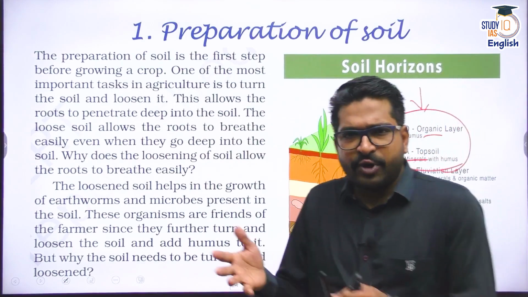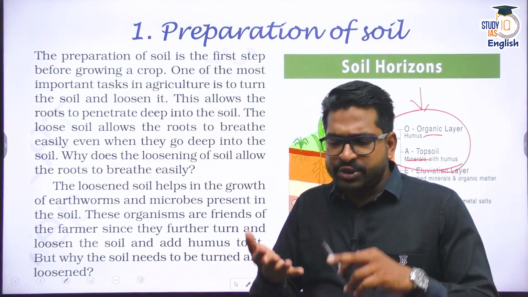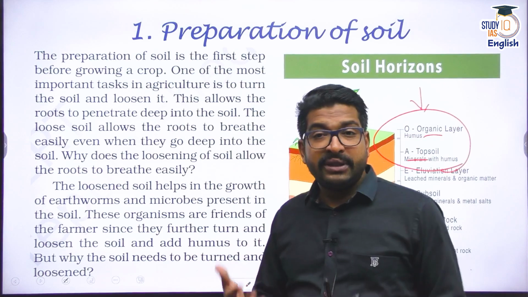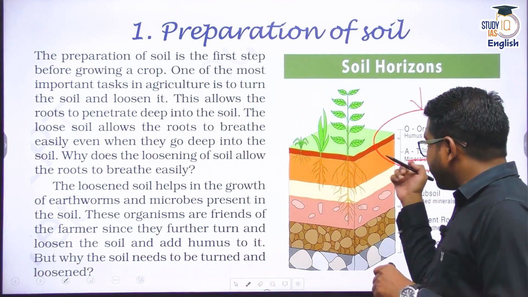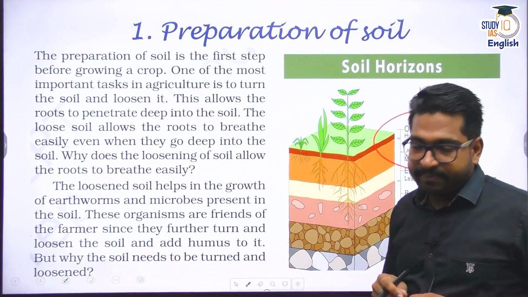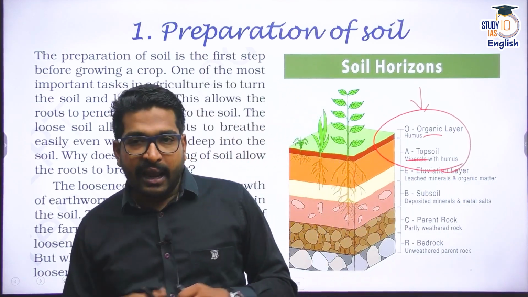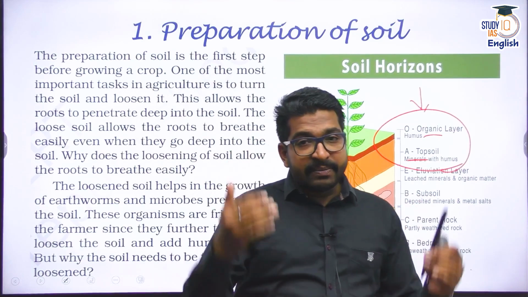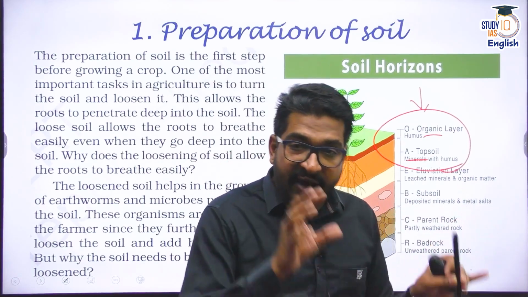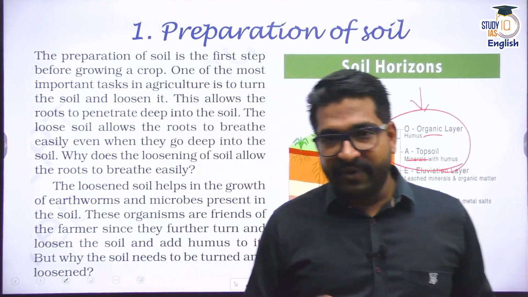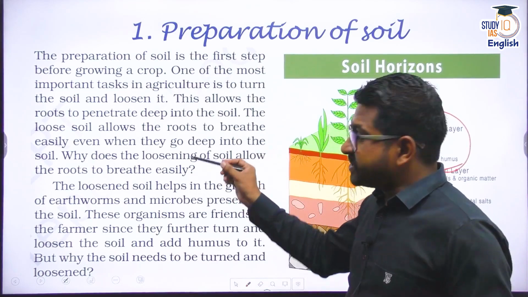For a plant, it basically needs nitrogen, phosphorus, potassium. All these nutrients are found mostly in the top layer. That is why we need to prepare the soil. See, preparation of soil and leveling has multiple benefits, or I would say they are the basic requirements for crop production. Why do we need it? Because we need to first of all loosen the soil.